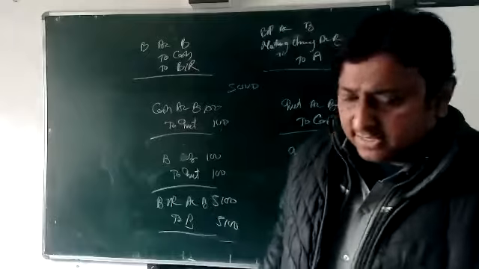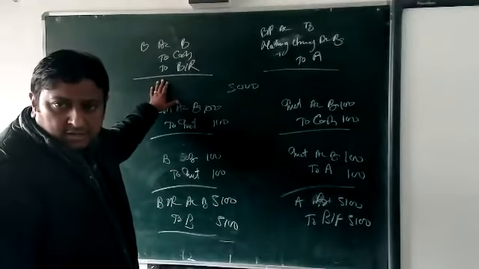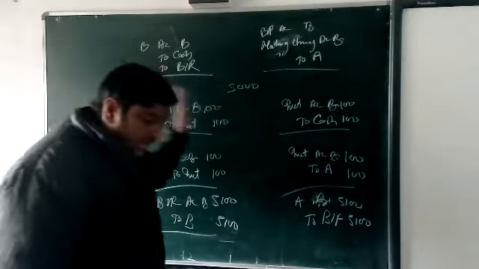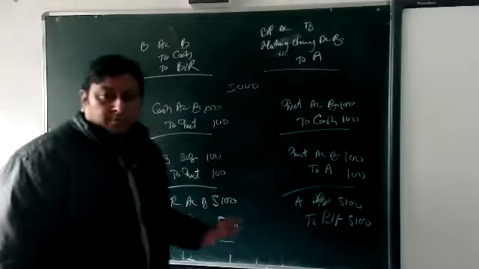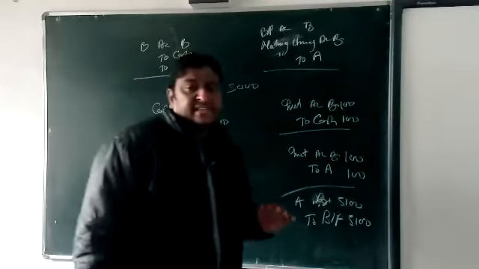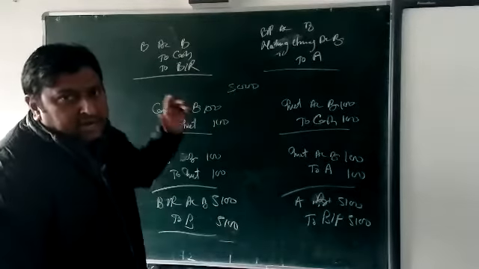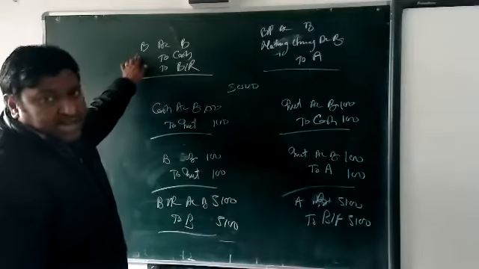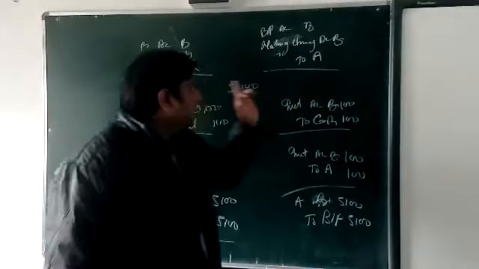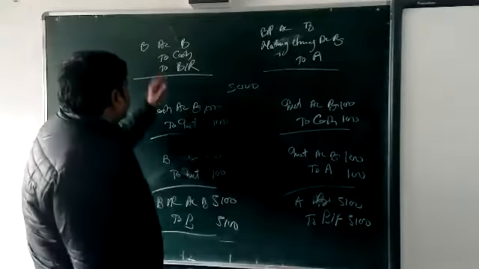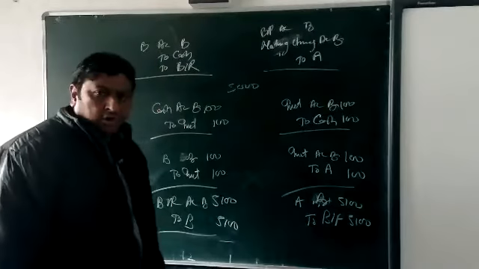Again, I am going to repeat all these things. At the time of dishonor, we are going to do this entry. Okay? It's a combination of two entries. When the bill amount is not received on the due date, that case is called dishonor of bill. In that case, we do the entry: Drawee account debit to cash to BR, and BP debit, noting charge debit to A. This cash amount and this noting charge amount are the same.